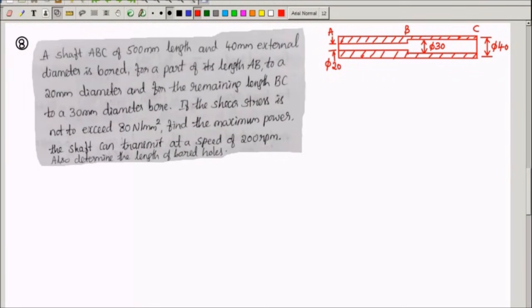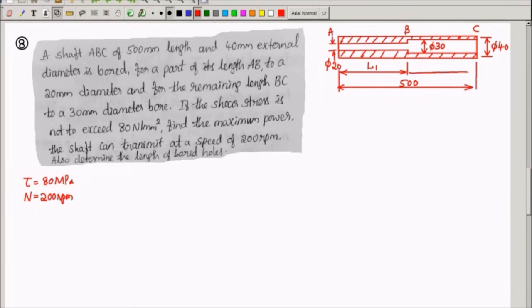If the shear stress is not to exceed 80 Newton per mm square, it means tau is equal to 80 MPa. That's given. Speed is 200 rpm. Also determine the length of the bored holes, meaning I have to find out what this length is. Total length is given as 500 mm, and the length of portion AB we have to find out. Let us call it L1. When we call that length L1, the other remaining portion should be 500 minus L1.